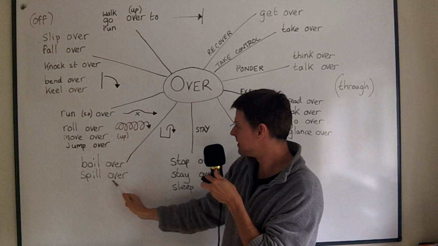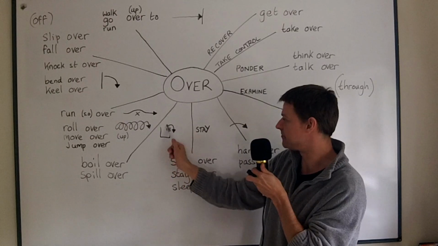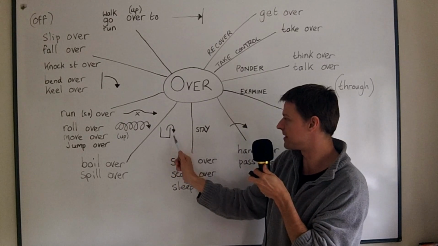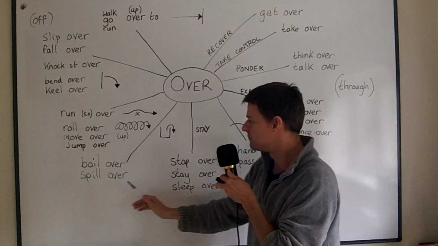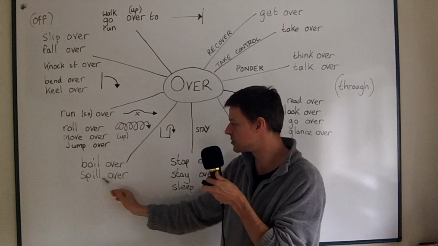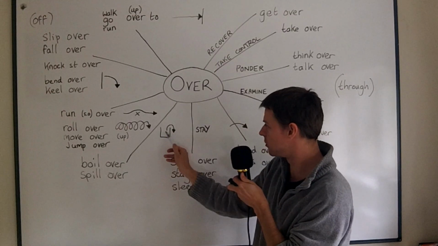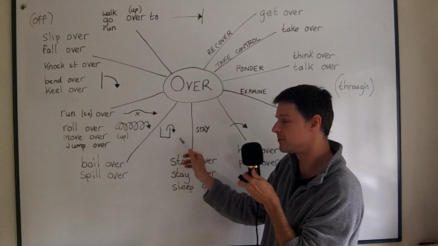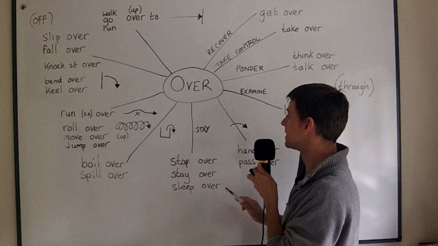Boil over or spill over. This is when you have liquid in a container and it comes out of the container, over the top and out. But we use these metaphorically as well. For example, you can say the conflict spilled over into the neighbouring country. Okay, and it means that the war spilled over across the border. Yeah, so you could quite easily use it as a metaphor.